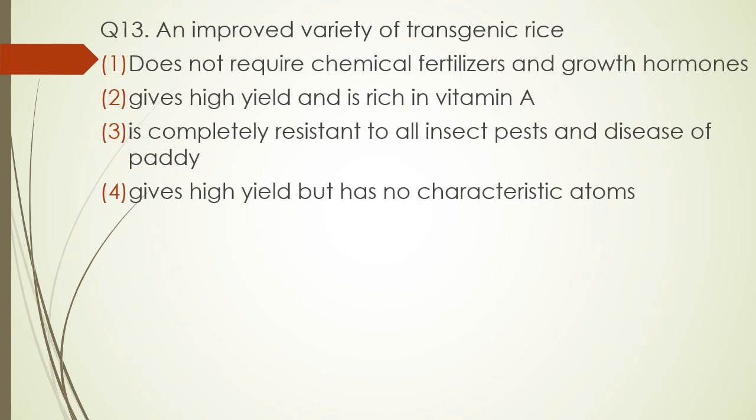Question number 13. An improved variety of transgenic rice does not require chemical fertilizers and growth hormones, gives high yield and is rich in vitamin A, is completely resistant to all insect pests and diseases of paddy, or gives high yield but has no characteristic aroma. Correct answer is option 2, it gives high yield and is rich in vitamin A.